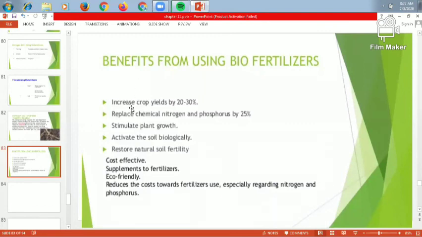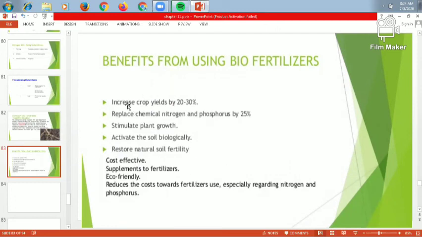So it increases the crop yield. Second one is it stimulates the plant growth. Third one is it increases the soil biological activity. It increases the natural soil fertility. It is cost effective, a supplement to the fertilizers. It is very eco-friendly. It reduces the cost of the fertilizers. So all these are the benefits of using the biofertilizers.